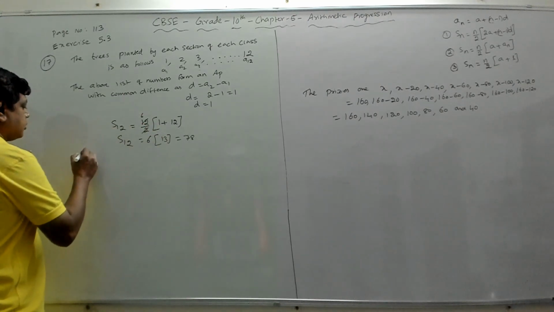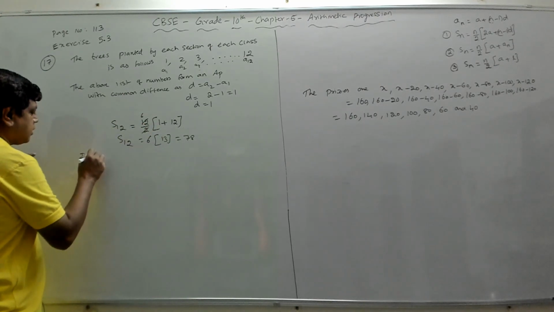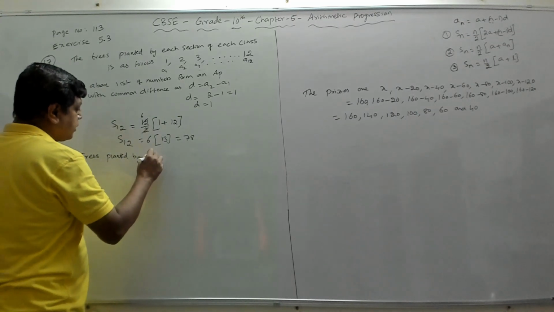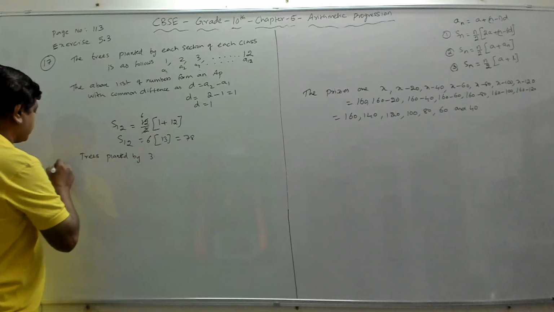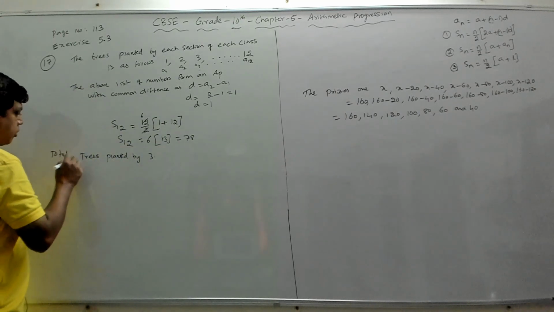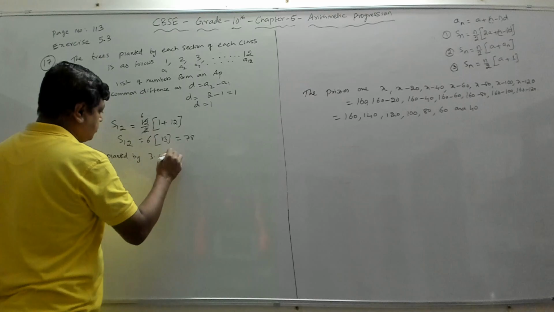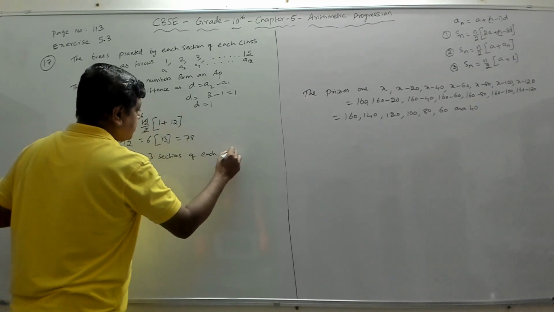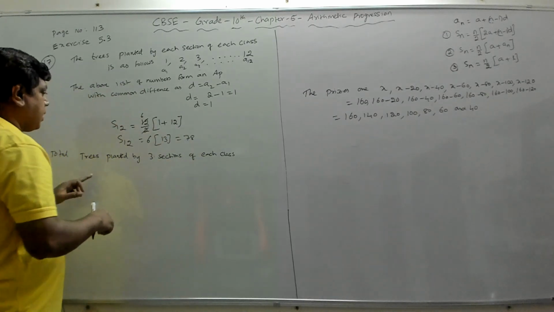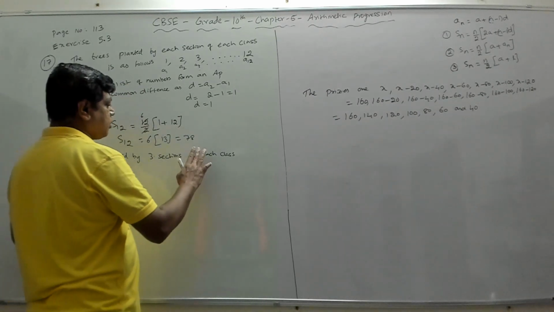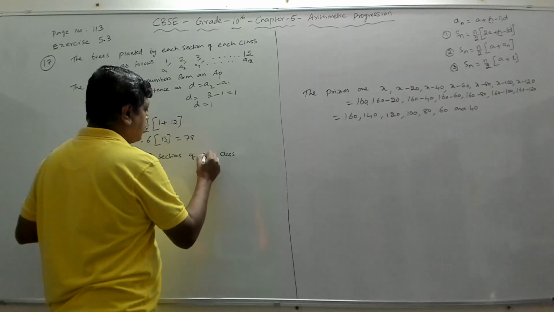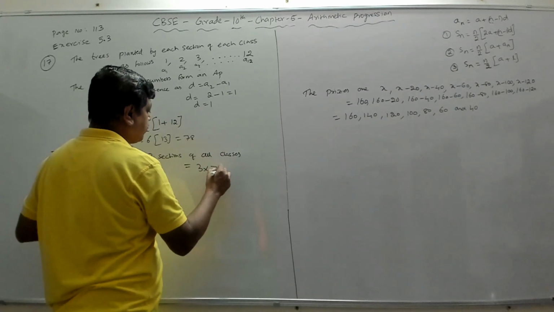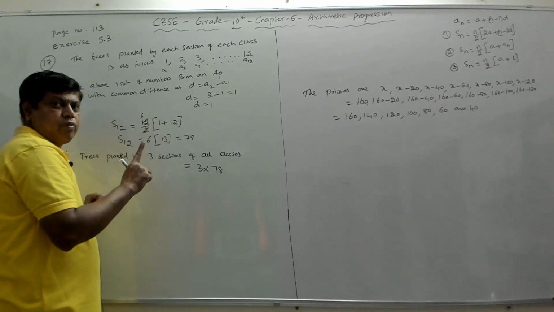Now, trees planted by 3 sections. Total trees planted by 3 sections of each class, total trees planted by 3 sections of all classes, will be equal to 3 into this total, 78, because this is for one section.